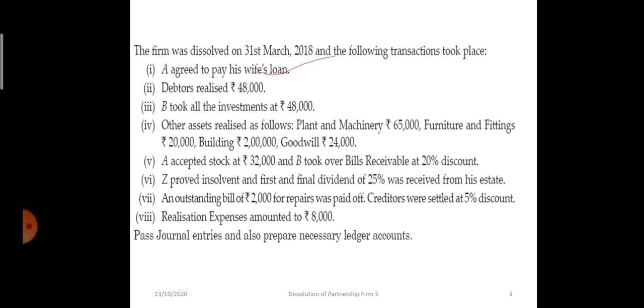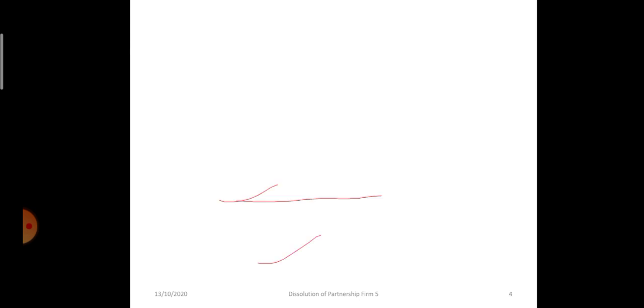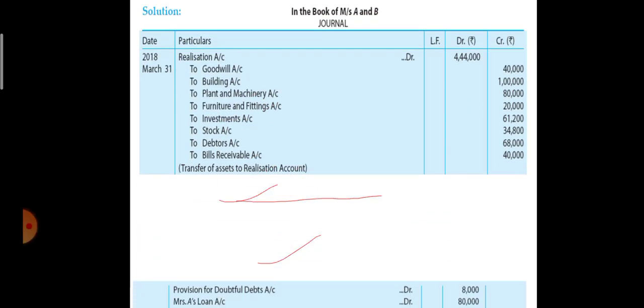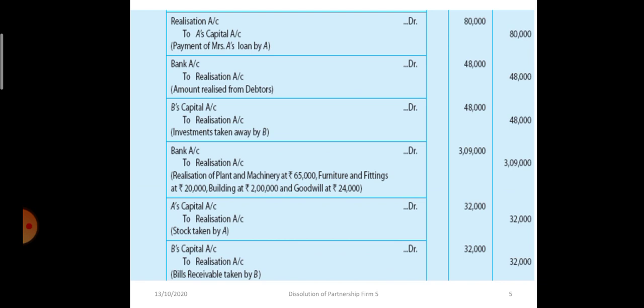Now see, the fourth one is very important. So much information is there. Plant and machinery realized 65,000 rupees, building realized 2 lakh, furniture and fitting 20,000, and goodwill 24,000 rupees. All of them together here we are writing. Bank to realization, the amount is received by bank, so bank account debit to realization.